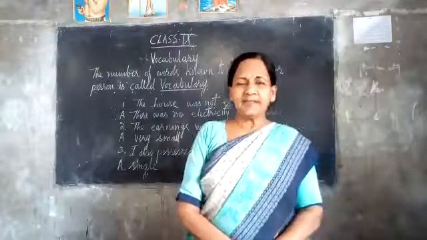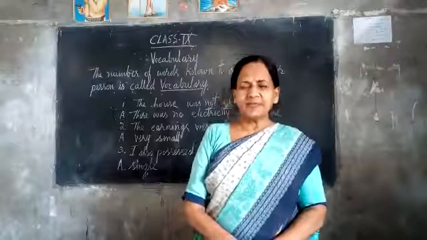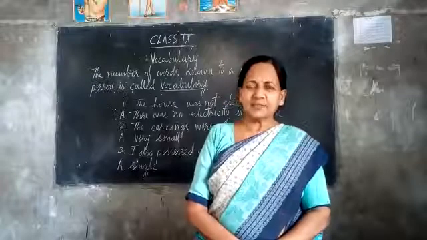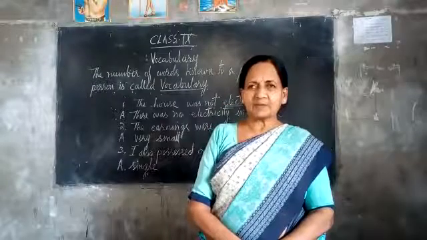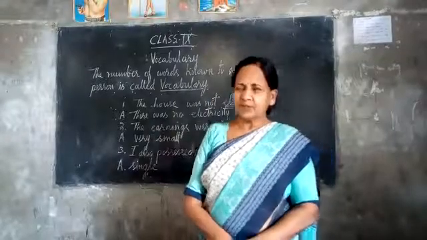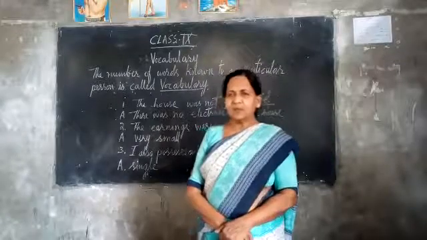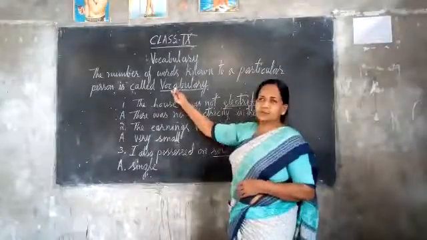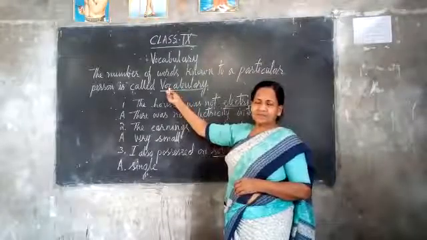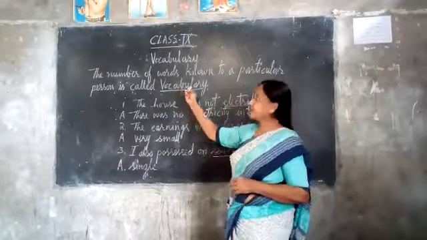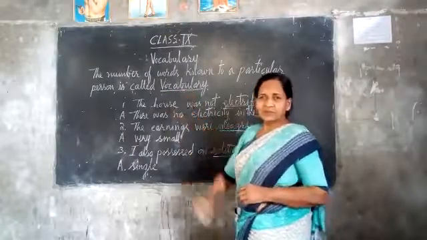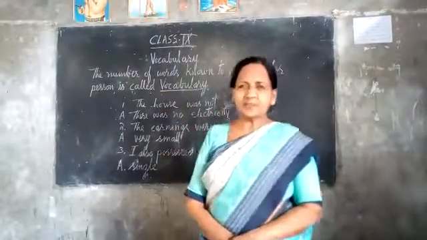Children, we had the explanation of the first lesson in your English textbook, The Snake and the Mirror. In the first online class, we had the explanation of the lesson. This vocabulary is connected to the lesson, The Snake and the Mirror. Have you understood, children? Please put your mind to it.